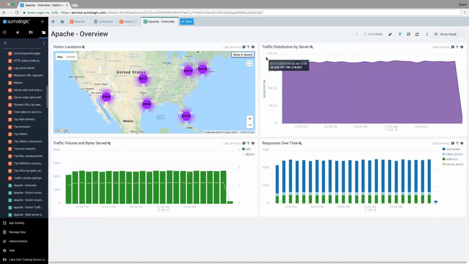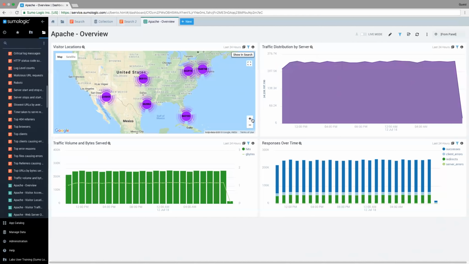And now what I get is an overview of, in this case, visitor locations. So in this case, I have a map that's been created for me, and I'm able to view the visitor locations regionally. And so that's kind of cool. One of the cool things about these maps, we'll look at the maps a little bit later, but I can zoom in on these. So let's say right now I'm able to see there's been a lot of traffic or visitor locations in the Northeast.